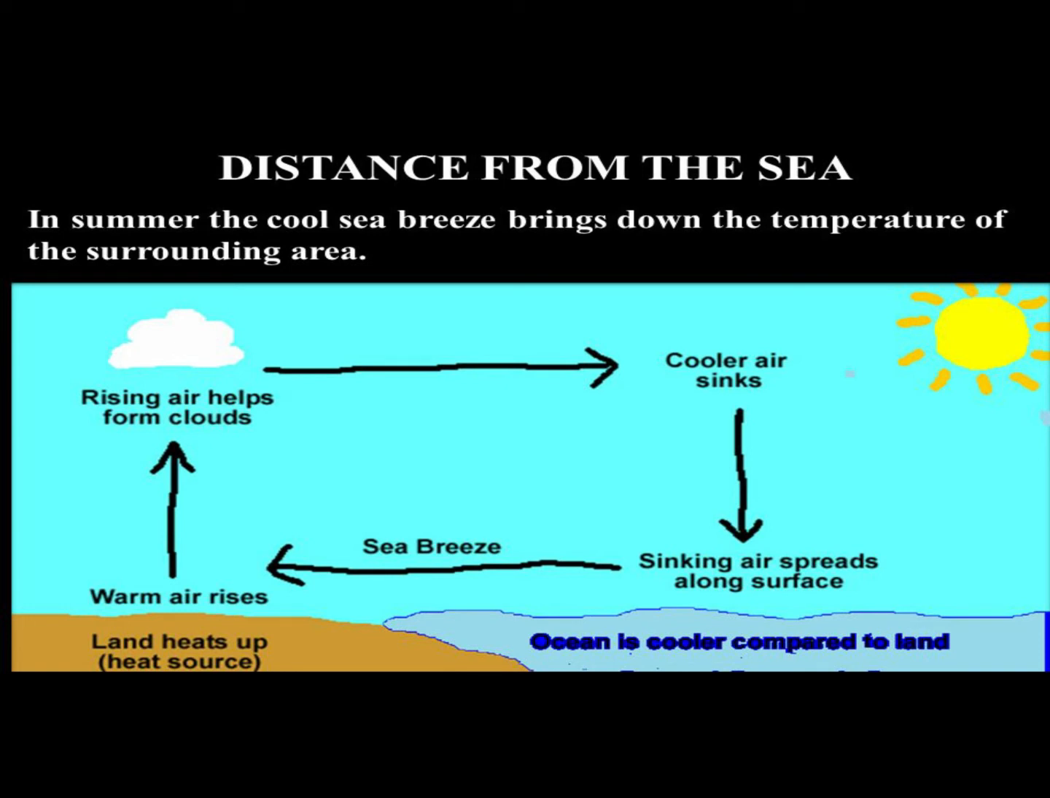Next one is distance from the sea. The places in the interior have an extreme climate as they are far away from the moderating influence of the sea. Thus, places such as Punjab and Haryana have very hot summers and cold dry winters. But the places nearer the coasts, such as Mumbai and Chennai, have moderate summers and winters.